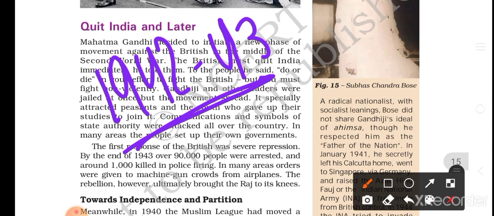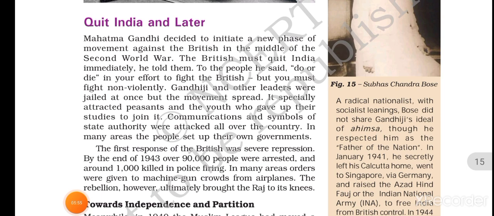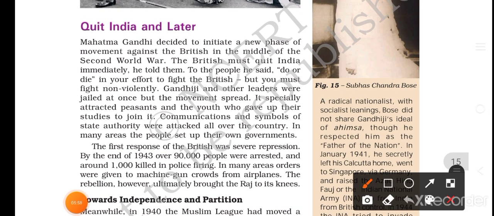It specially attracted peasants and a lot of people in the community in India, who became part of this movement, going against the Britishers' laws and following no restrictions and no rules from the Britishers' side. A lot of people in India also set up their own governments in particular small areas. So what was the first response of the Britishers? The first response was that they tried their full efforts to suppress the revolt.